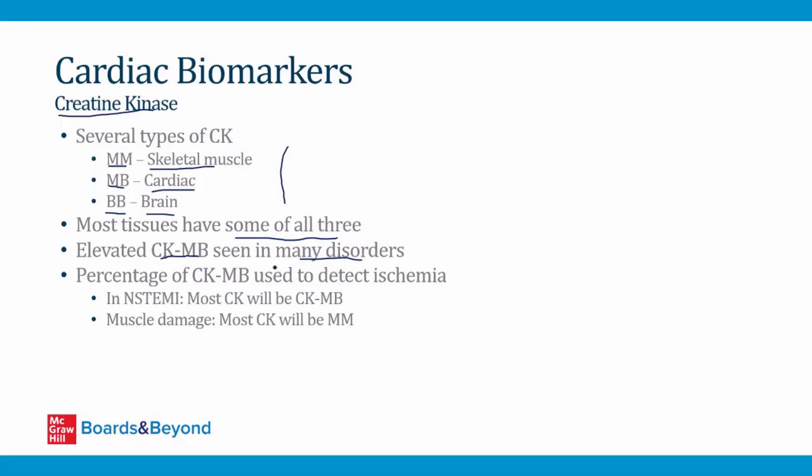For example, many muscle disorders that don't involve the heart can present with elevated CKMB. So for that reason, we usually look at the percentage of CKMB as a part of the total CK to detect ischemia. So if a patient has an NSTEMI or some other form of myocardial infarction, there will be elevated CK and most of the total CK will be CKMB because it's coming from the heart. On the other hand, if you have a condition like rhabdomyolysis, which causes muscle damage, you can also see an elevated CKMB, but most of the CK in the peripheral blood will be the MM subtype and not CKMB. So by looking at the percentage of total CK that is CKMB, you can use that to detect ischemia versus muscle damage.